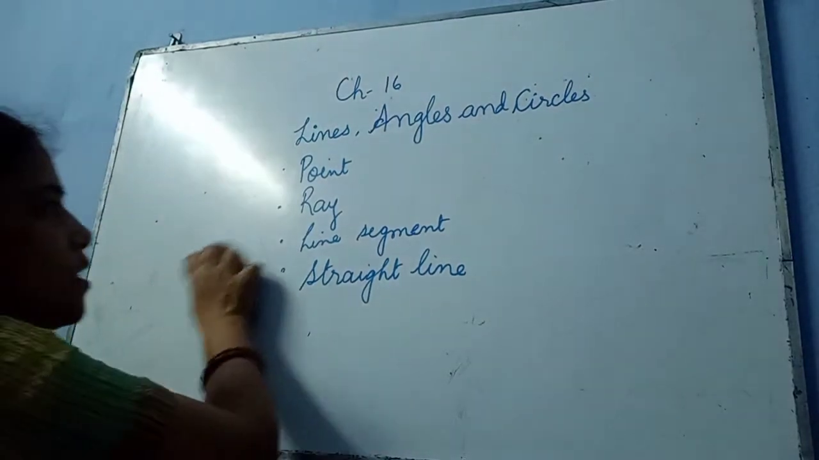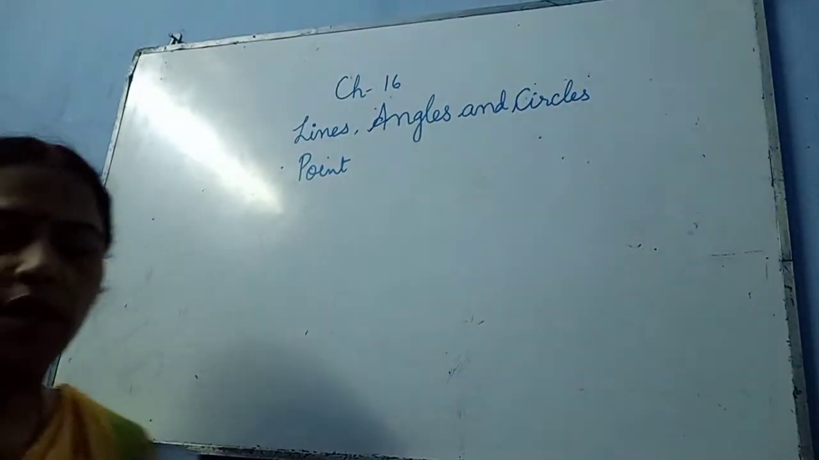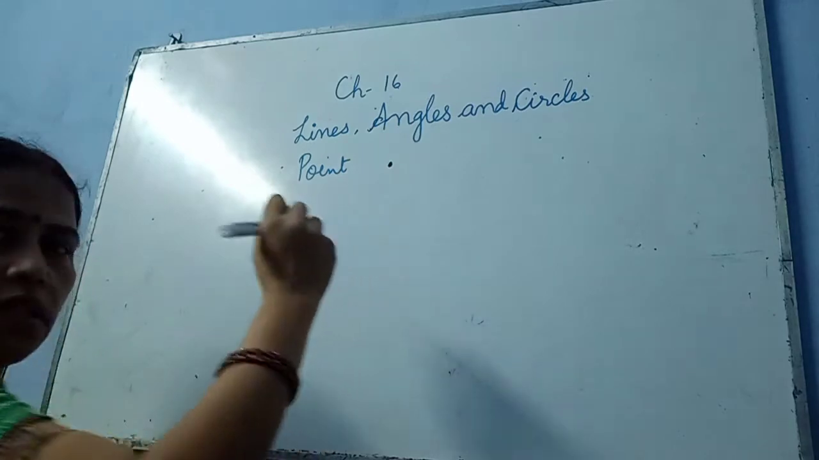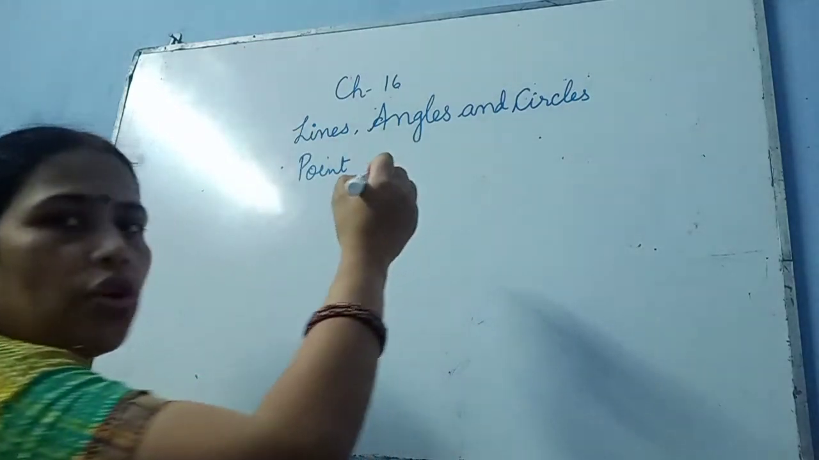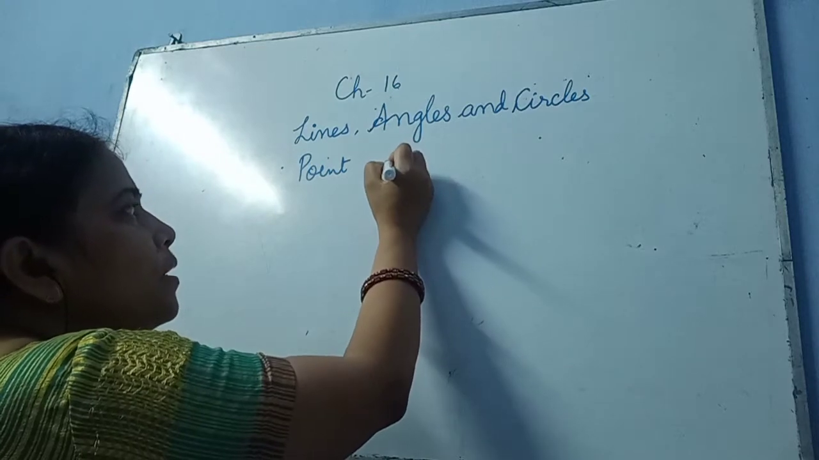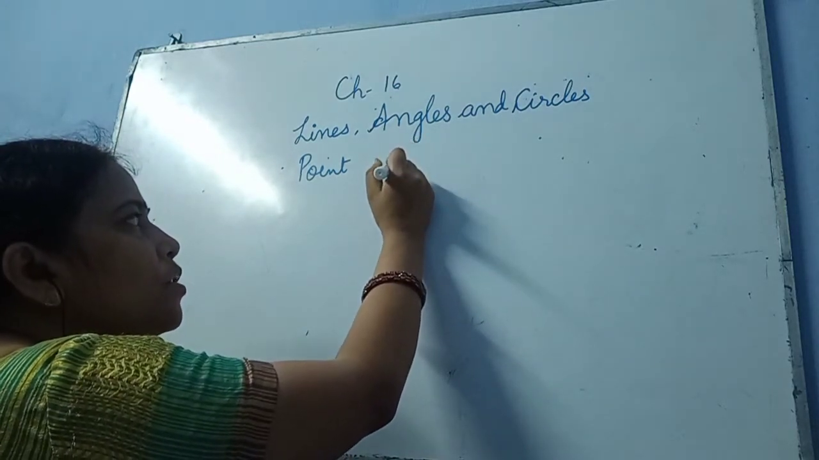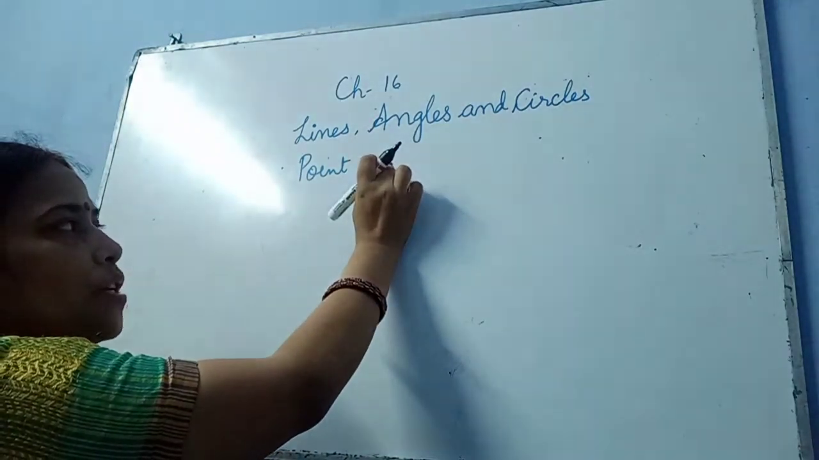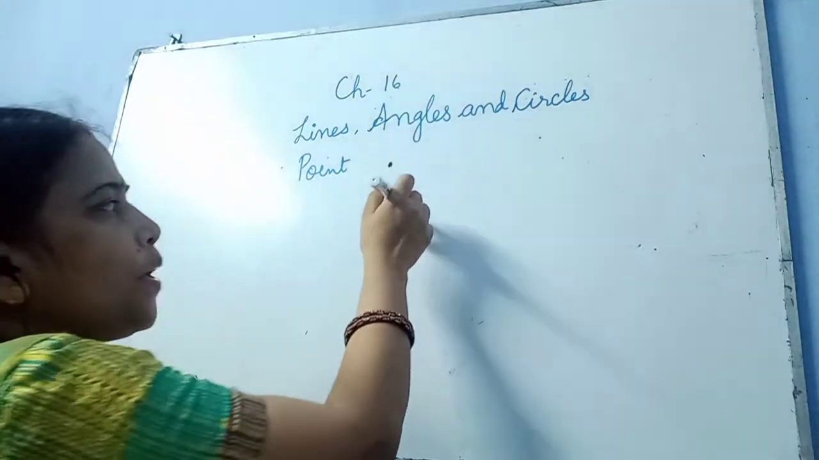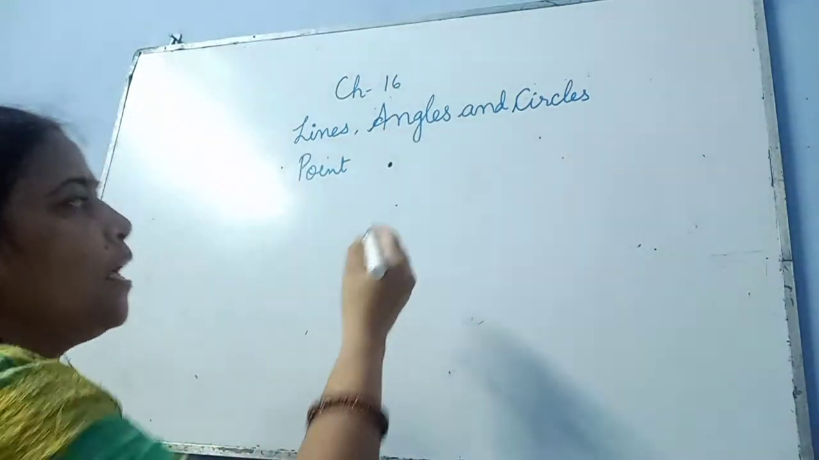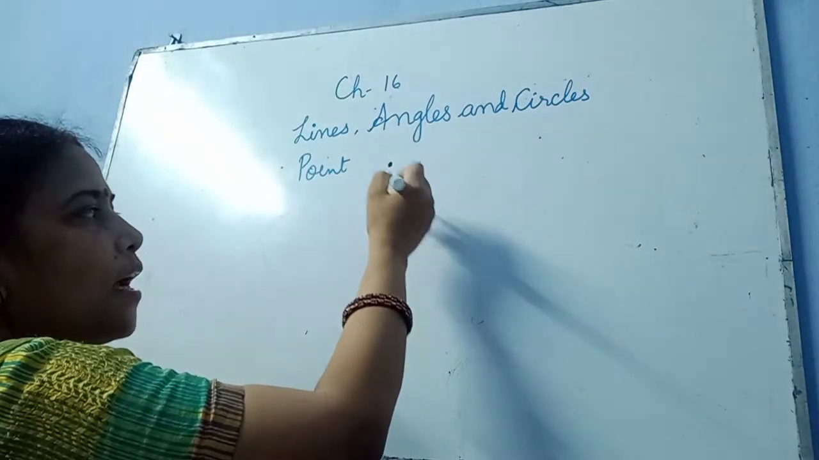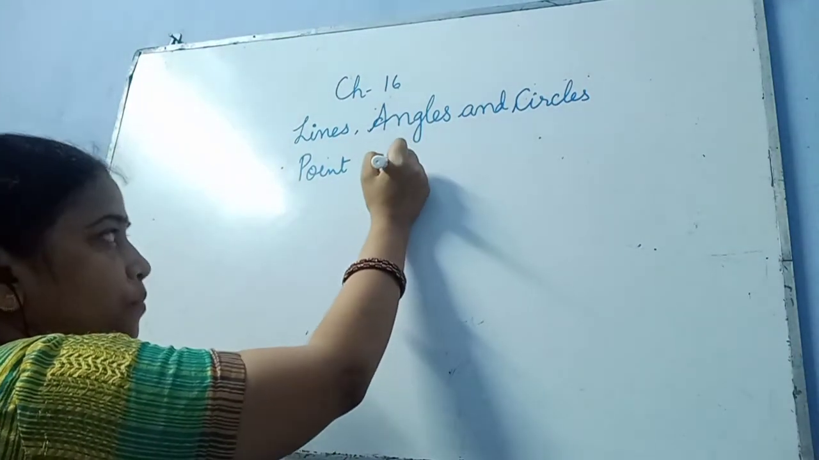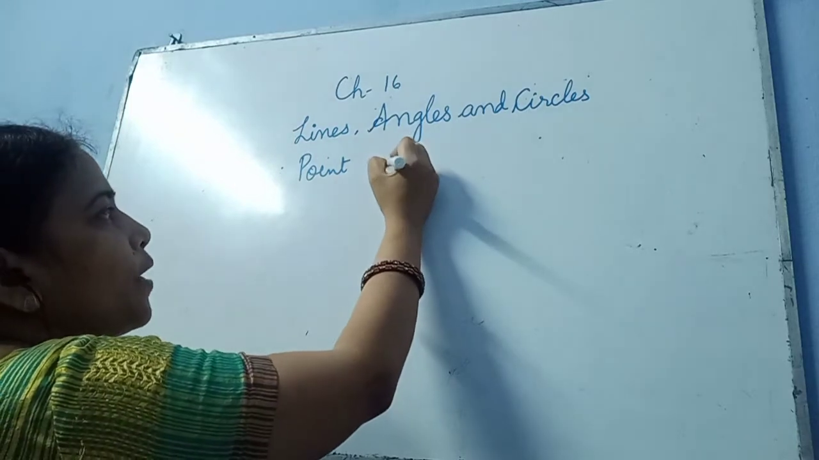We should know what a point is. So children, whenever you see a dot, this dot is also called a point. In mathematics or in geometry, this dot is called a point, and it can't be measured. Suppose in your copy you put a dot and you want to measure the length, height, breadth, size or shape, you will not be able to measure it. So this is called a point.